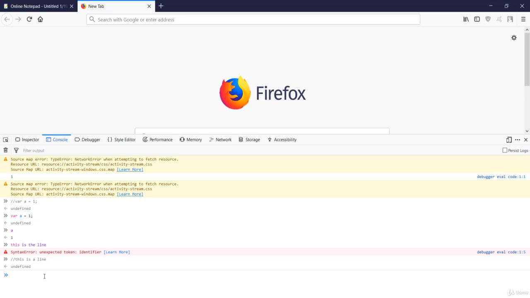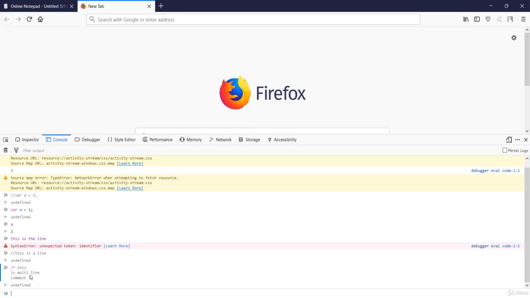Now we'll see the multi-line comment, which starts with a forward slash and an asterisk. I'll put "this is multi-line comment" and close the comment with an asterisk and a forward slash. If I hit enter, this is your multi-line comment, and it won't be executed by the browser. So the main advantage is to make the code easy to understand, and the second is to avoid unnecessary code. This will be a wrap for this lecture. See you in the next one.